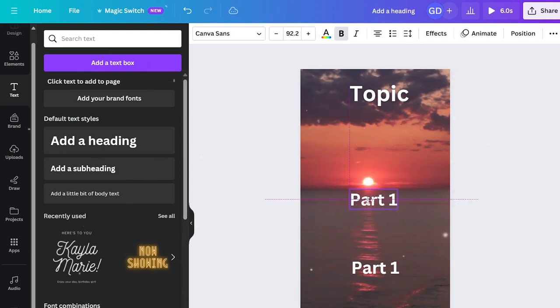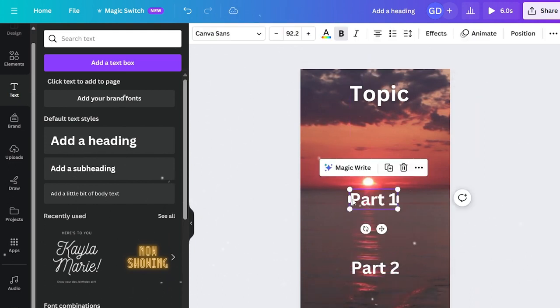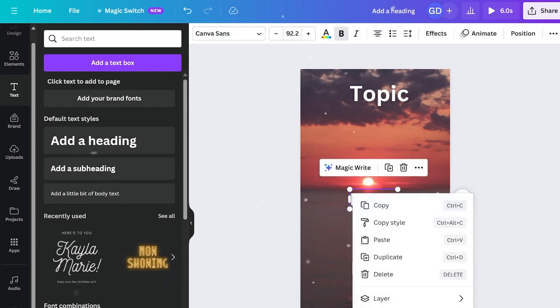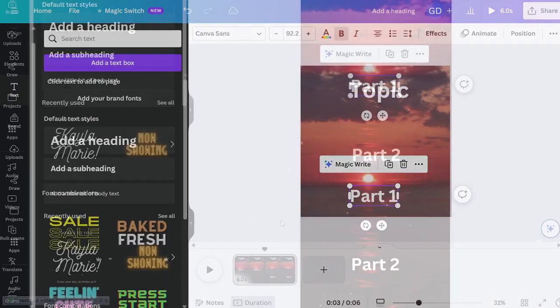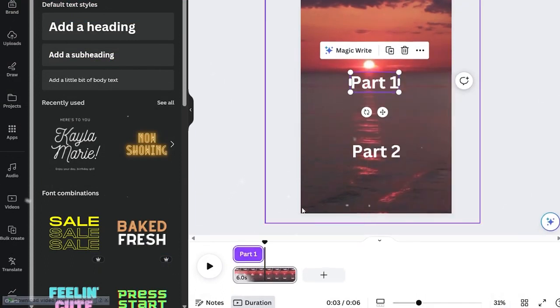However, it's important to note that the part 1 and part 2 text might vary in length. The topic is typically short, while part 1 and part 2 can be longer, depending on what ChatGPT generates. To accommodate varying text lengths, we'll adjust the boundaries of the purple boxes for both the part 1 and part 2 text elements. Additionally, we don't want both sets of text to appear simultaneously. We want the part 1 text to display first, followed by the part 2 text.